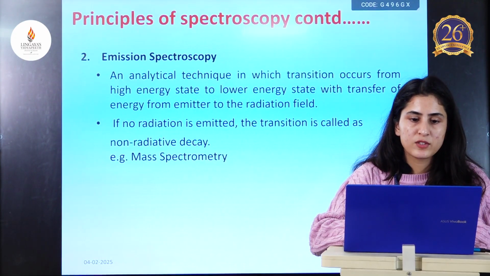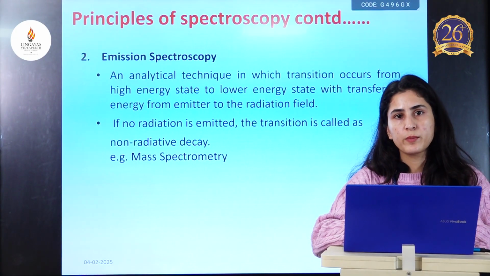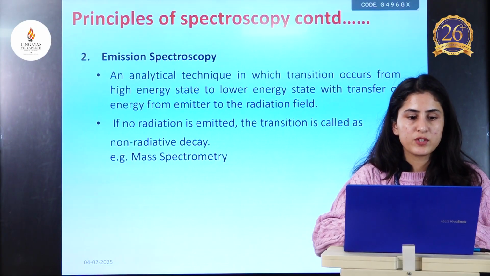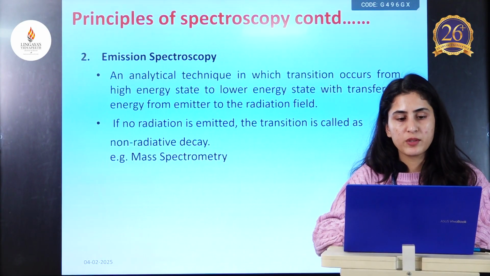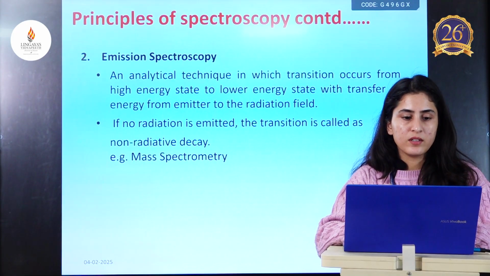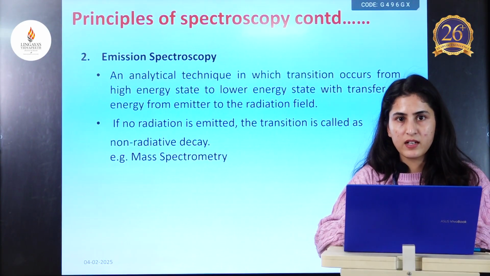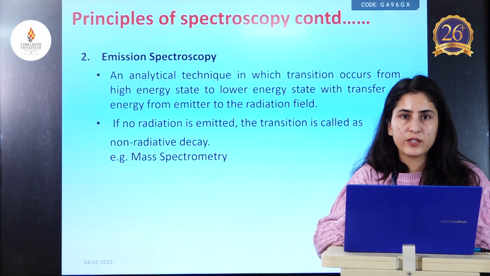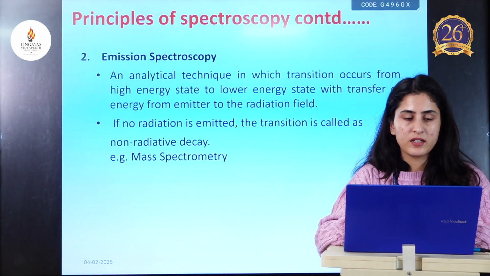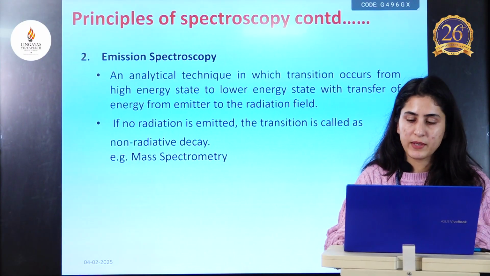Next is principles of spectroscopy. The second one is emission spectroscopy. The first one we studied was absorption spectroscopy, in which we studied the absorption property of matter. In emission spectroscopy, we study how molecules come from the excited state to the ground state and emit light. That property is studied in emission spectroscopy. An example of this is mass spectroscopy.